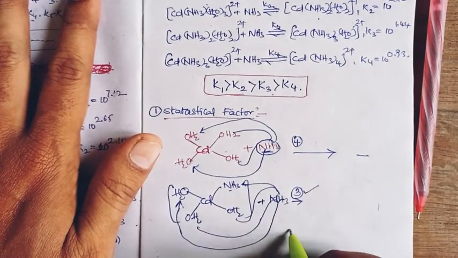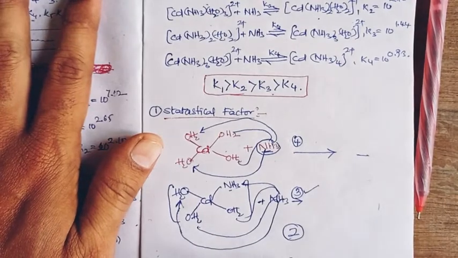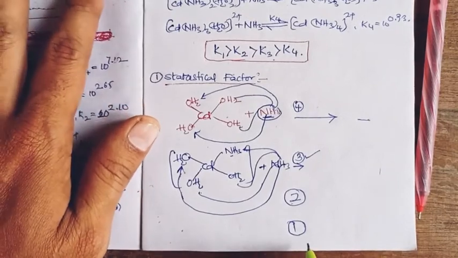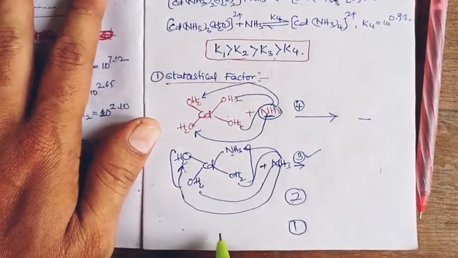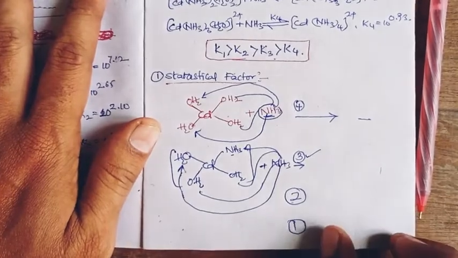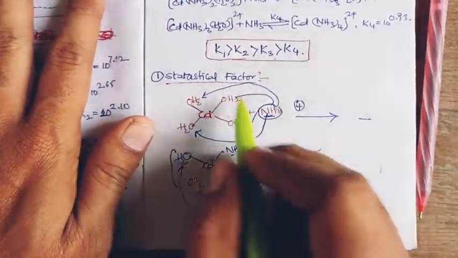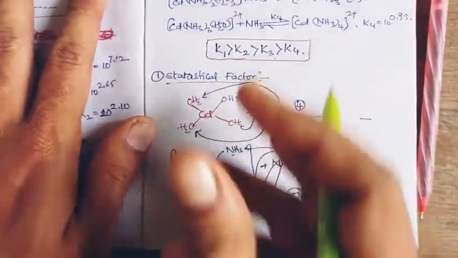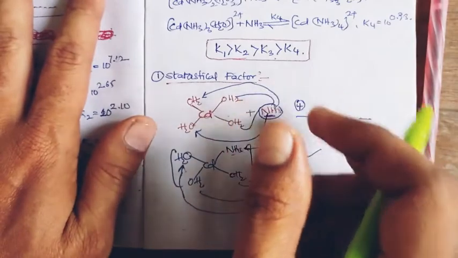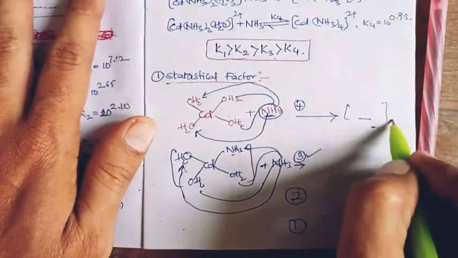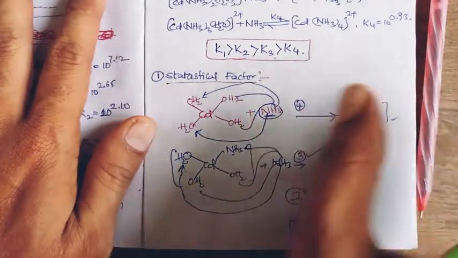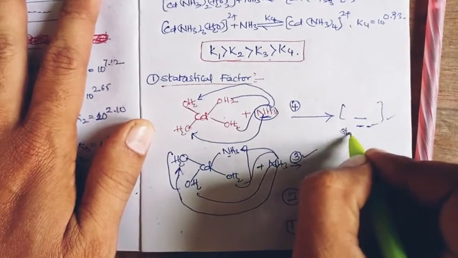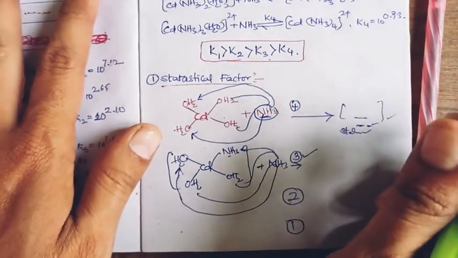When it goes to the third step it becomes 2. In the last step there is only one site for the attacking amine to replace the aqueous site to get the complex, right? So when the number of choices is increasing, the attacking frequency can be much faster, and the complexation happens much faster, and it gives a very stable complex, right?